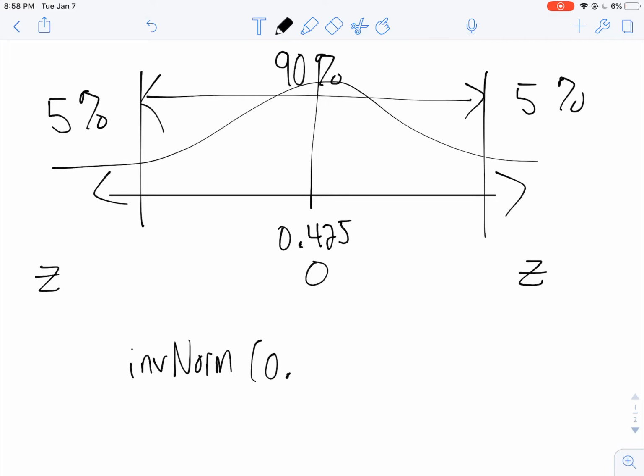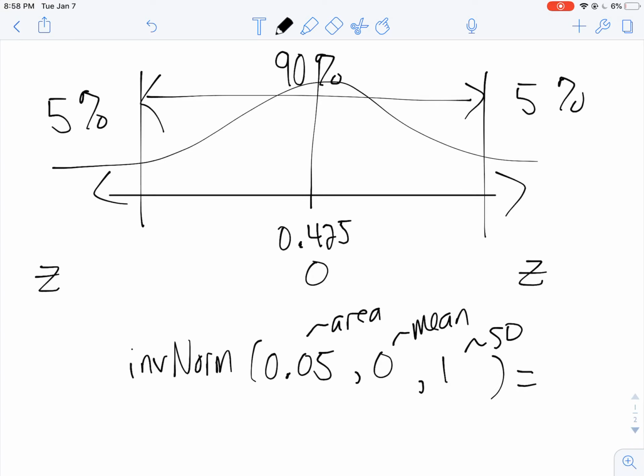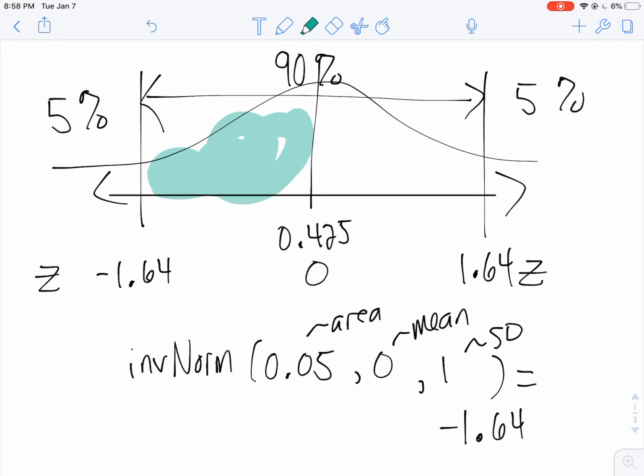Plug in an area of 5%, mean of 0 and standard deviation of 1, because we're dealing with z-scores. If you plug these values in, you will get 1.64. Which means you have to go 1.64 standard deviations less than the mean and 1.64 standard deviations more than the mean, and this will give you 90% of all the possible statistics based on our point estimate here.